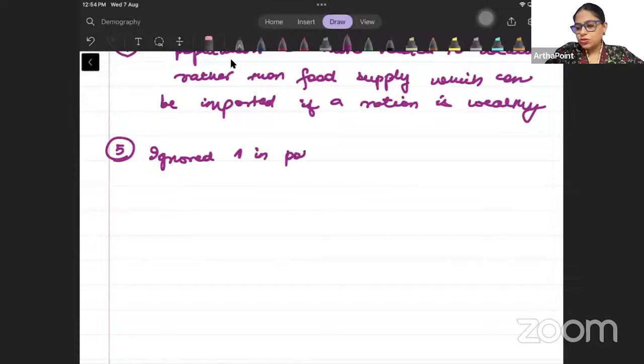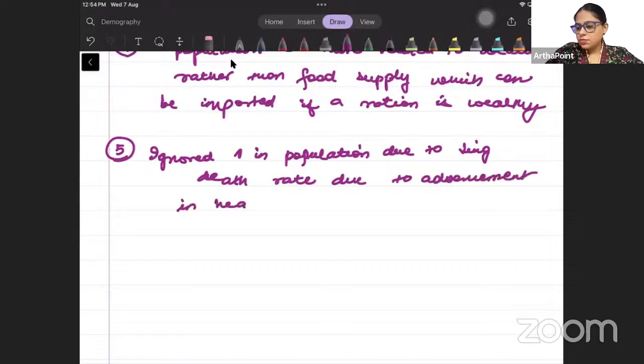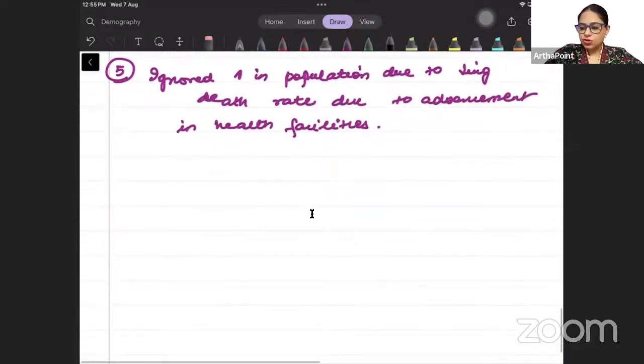Increase in population due to declining death rate, due to advancement in health facilities, right? So this is something which he did not consider. And from here we get our next theory, which is called the